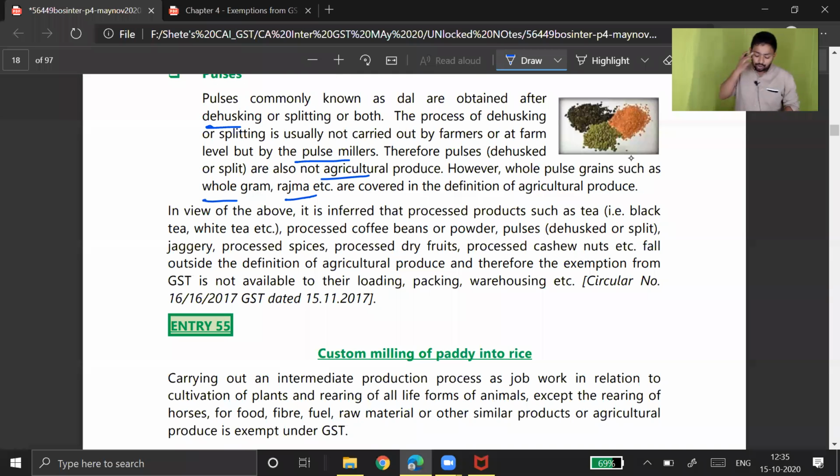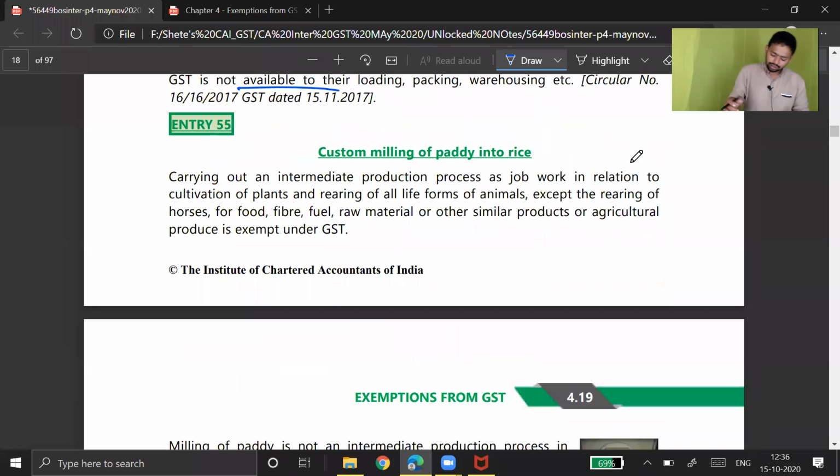Next, in view of the above, it is inferred that processed products such as tea, processed coffee beans, powder, pulses, jaggery, processed spices, processed dry fruits, processed cashew nuts fall outside the definition of agriculture produce. Therefore, exemption from GST is not available to their loading, packaging and warehousing. Okay, sir, we know that.